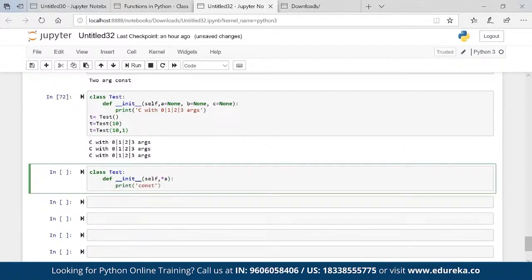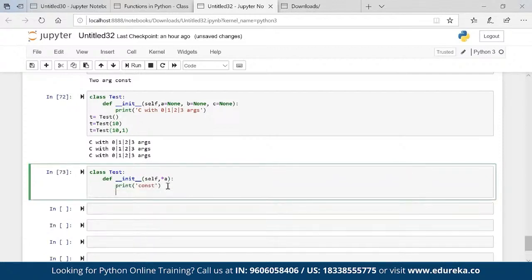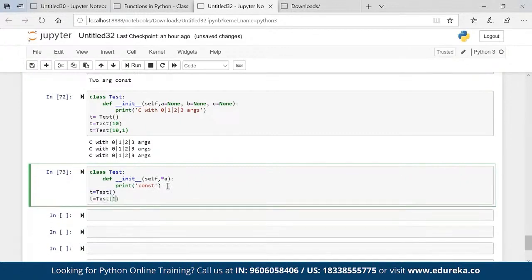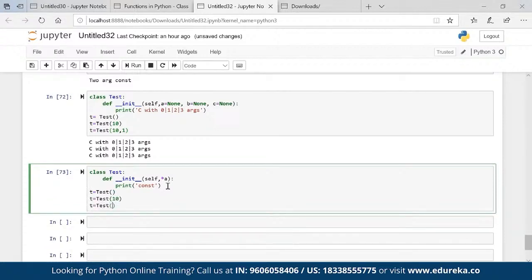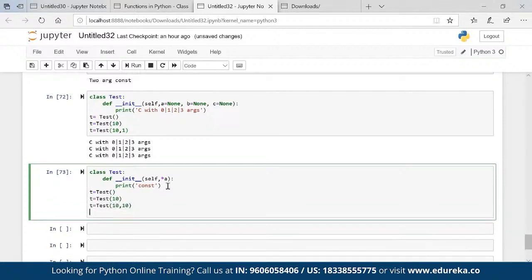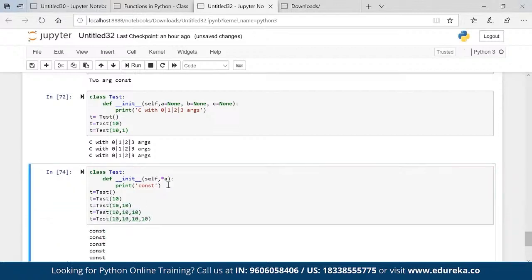I just printed blanks. Now I can have various arguments, no issues. T equal to test() will work, test(10) will work, test(10, 10) will work, test(10, 10, 10) will work, and so on. No issues, execute.